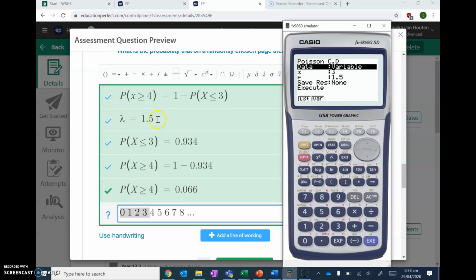My lambda is 1.5, that's my mean. My x, because I'm doing less than or equal to 3, is 3. And then I press equals, and I get 0.934. Now, that is less than or equal to 3. Remember, I need to take it off 1, so 1 minus 0.934 gives me 0.066.